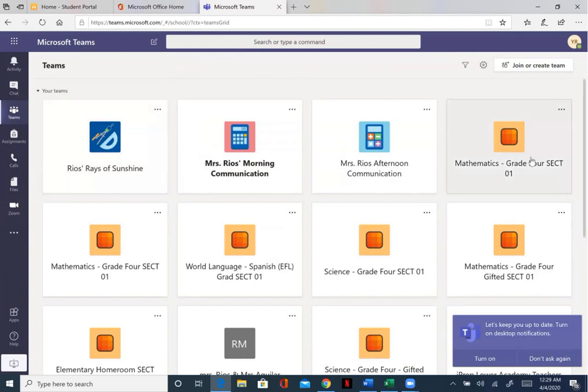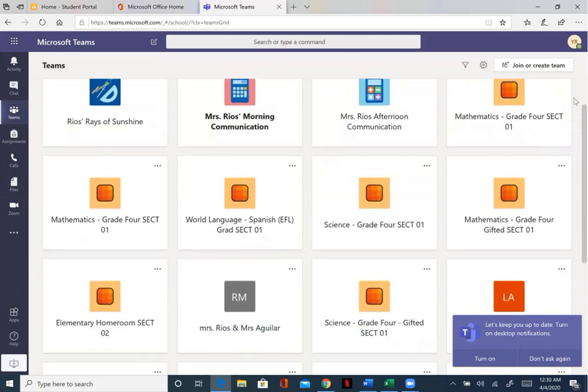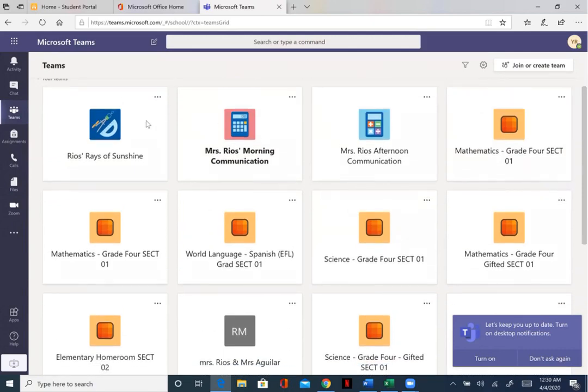Aquí son todos los equipos o las clases a que pertenece su hijo o su hija. Si ve el que dice comunicación, ese es el canal donde su hijo o hija puede entrar y comunicarse con su maestra. Ahora, no voy a entrar aquí porque necesito mantener la privacidad de este estudiante, pero aquí puede ingresar. Aquí, como usted ve, está también la de la otra profesora. Entonces, así es como usted lo puede ver.